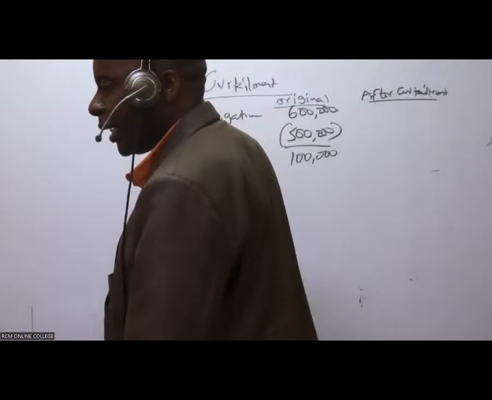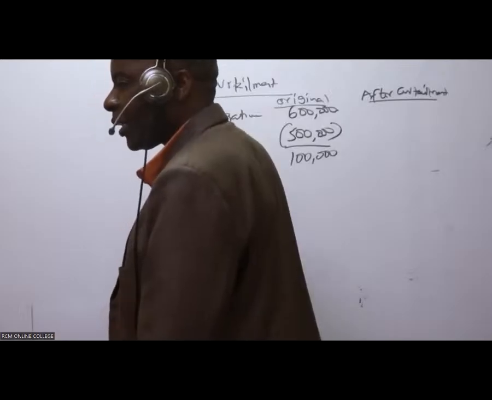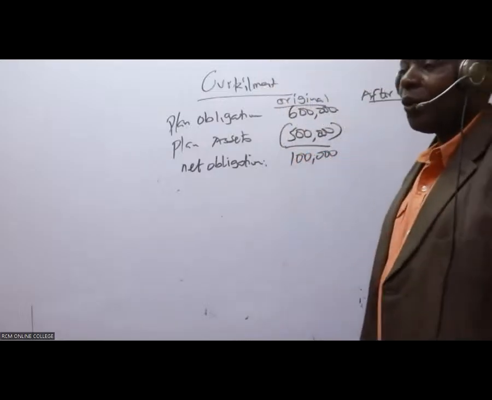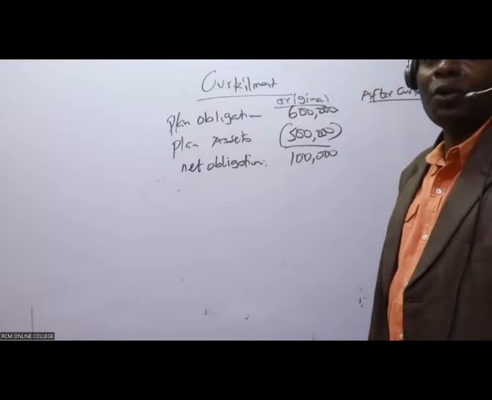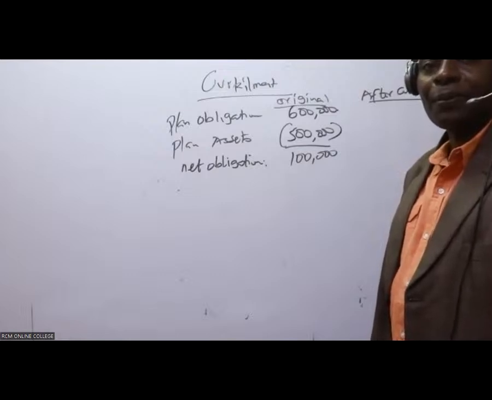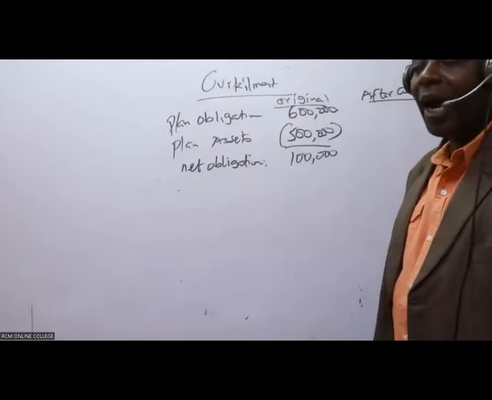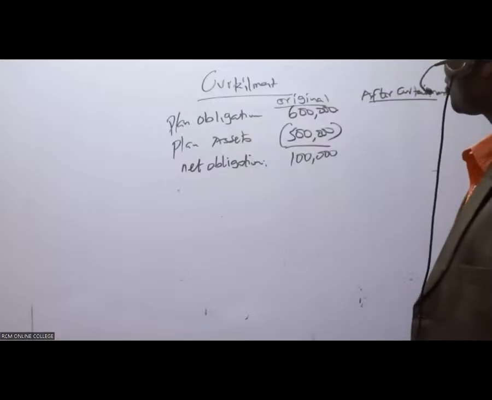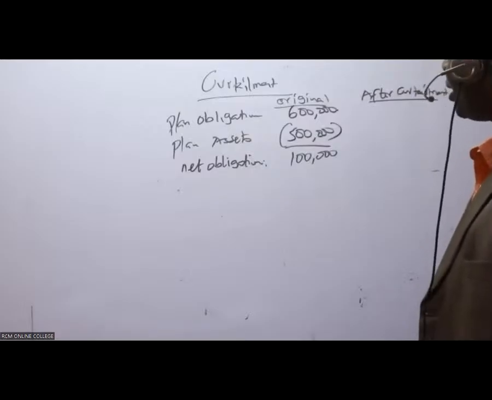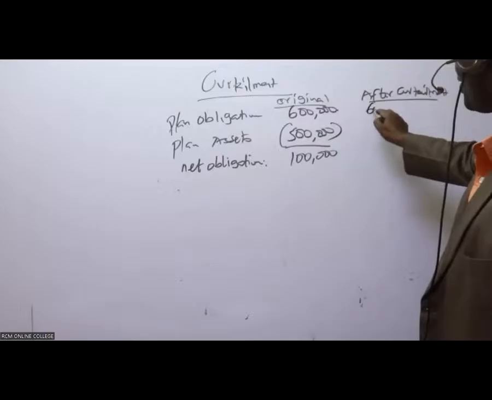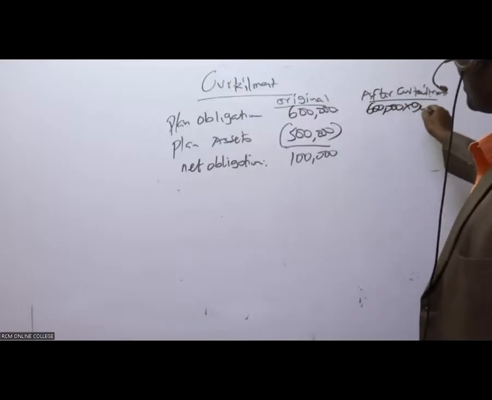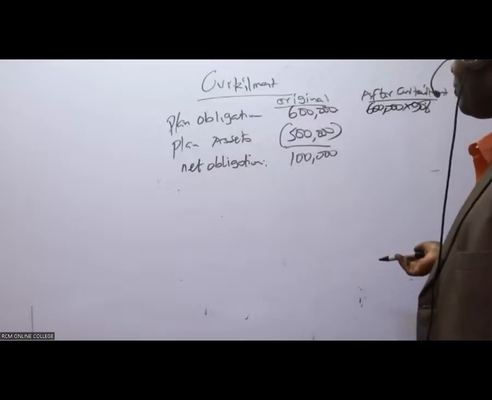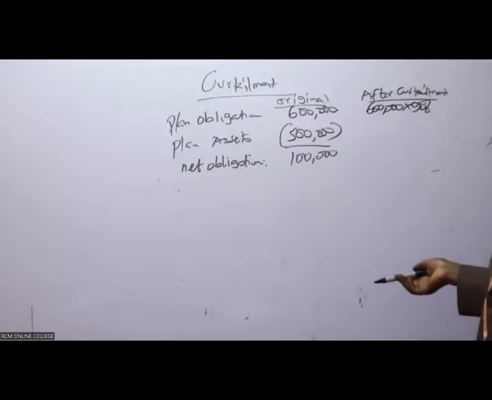Great. And then once we call out the curtailment, we are told the obligation will go down by 10%. So can you kindly give me the obligation after curtailment? After curtailment, it will be 600,000 times 90%, because you see a 10% reduction. So then this will give me what, ladies and gentlemen, here?